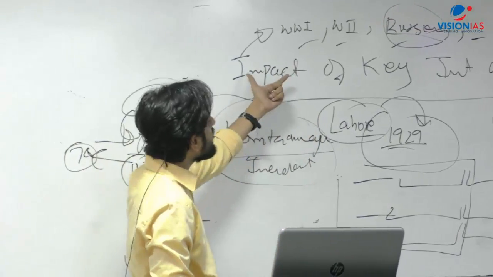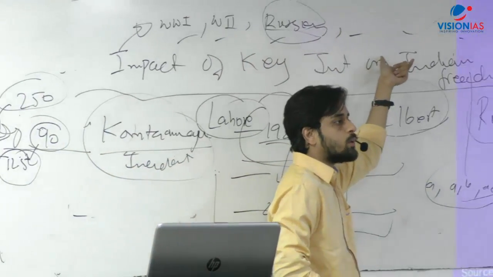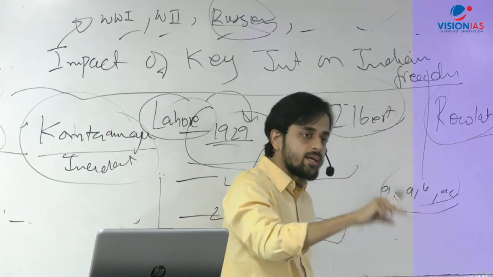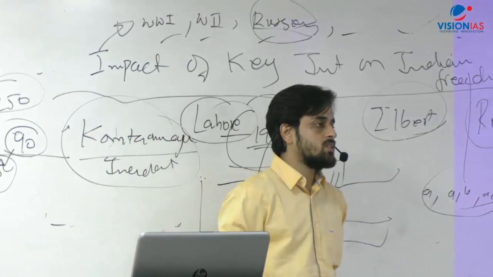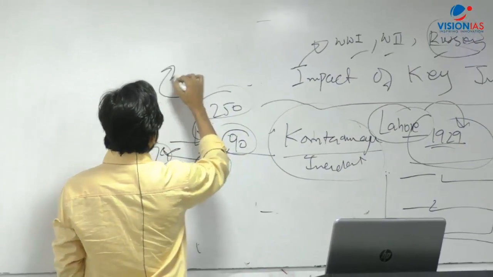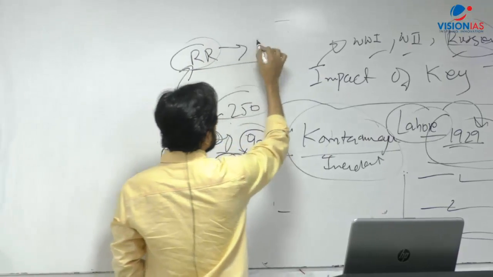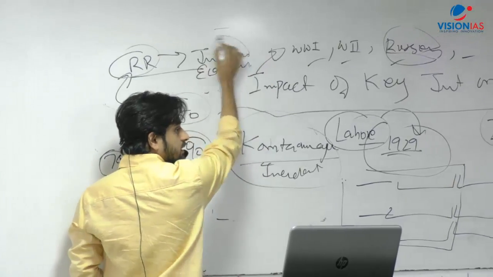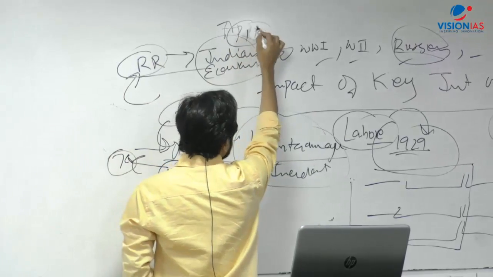So in one question, if I can cover all the international events which have affected the Indian freedom struggle, that's a better way to ask a question. It checks whether the student knows about all the things, whether he or she can connect them, and then write an answer. For example, in your mains examination last year, there was a question about the impact of the Russian Revolution on India's economic planning in the post-independence period.